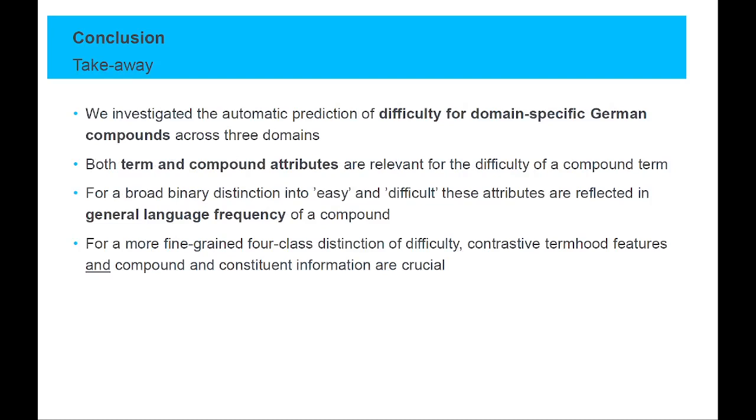To conclude, we investigated the automatic prediction of difficulty for domain-specific German compounds across 3 domains. All in all, we find that compoundhood and termhood features play a role for compound difficulty, although this becomes more evident in the more fine-grained 4-class setting. For the broader binary distinction into easy and difficult, difficulty is reflected in the general language frequency of a compound.